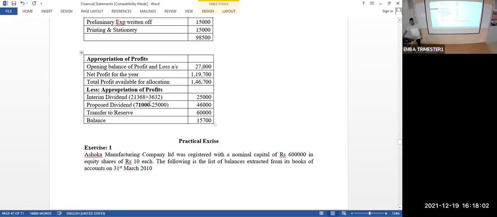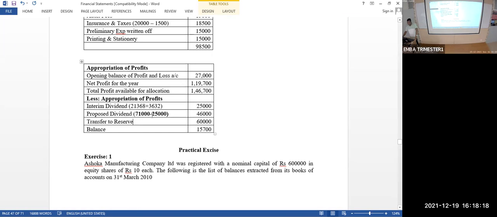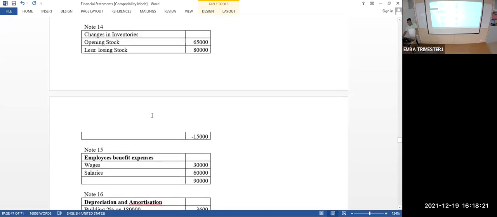Look at this, 71,000. But how much have I already given? 25,000 I have given. Still payable is 46,000. Put together it is 71,000. This 71,000 is to be taken away from the profit, which is given as dividend. Then the company is deciding to transfer some amount to reserve also.